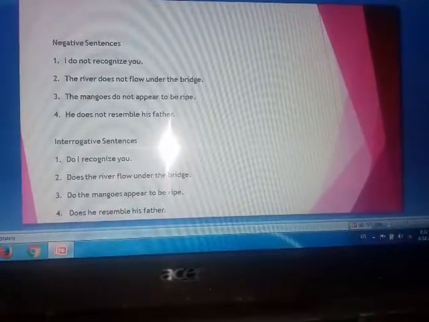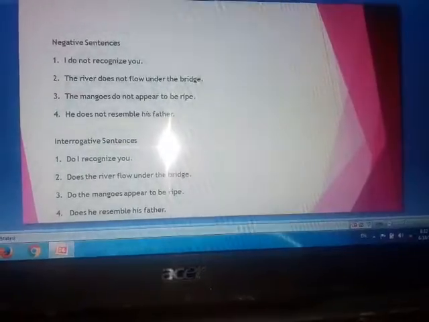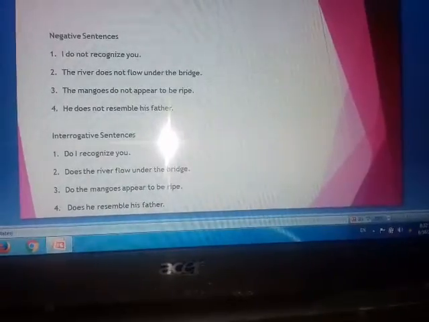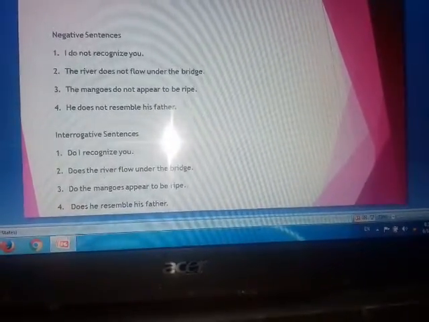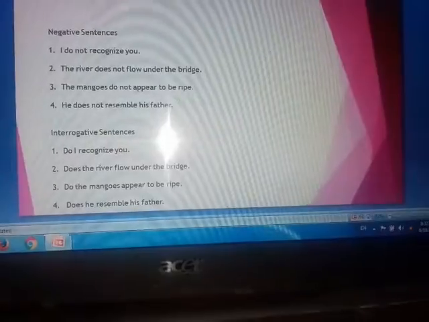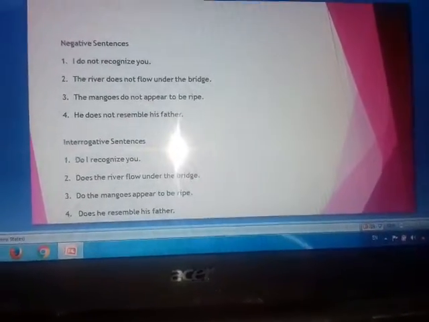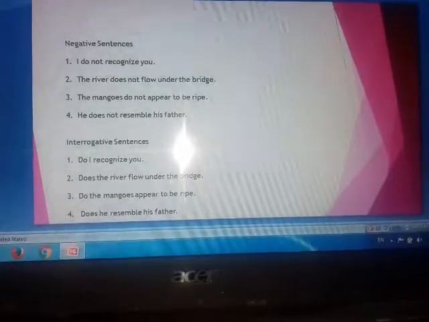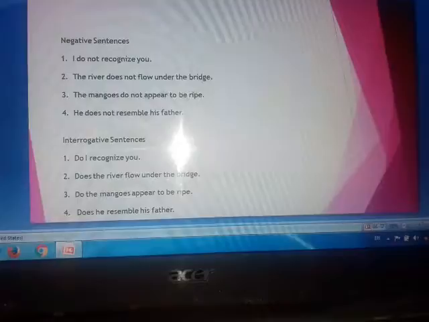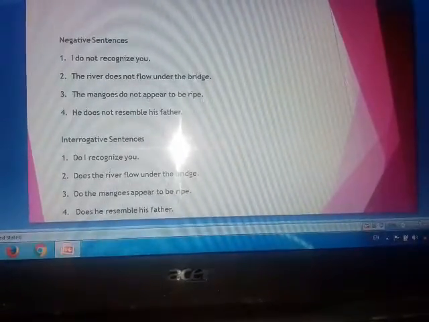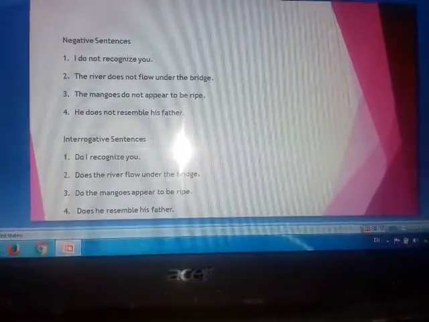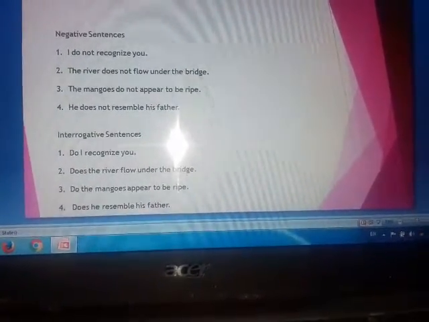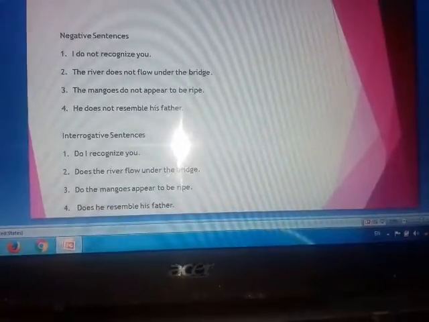Because it was flows, s was added, so here also we use does not. Third, the mangoes appear to be ripe was the original sentence. We have changed it into the mangoes do not appear to be ripe. Fourth, he resembles his father was the affirmative sentence. Now we have changed it into he does not resemble his father. So we add do not or does not according to the verb.